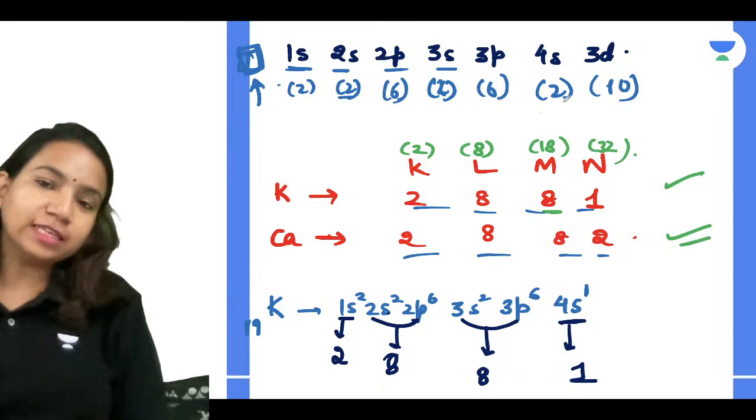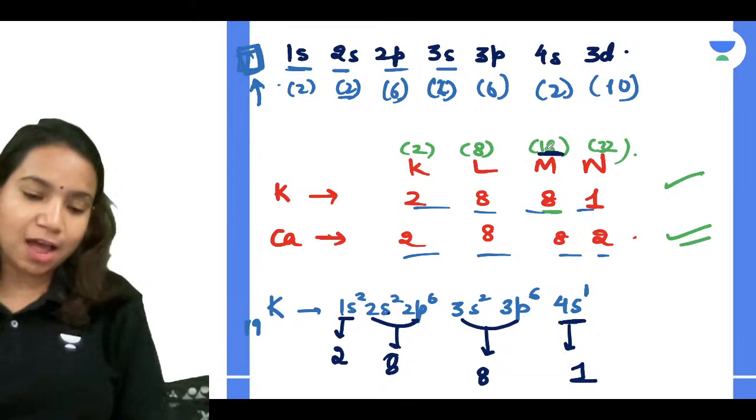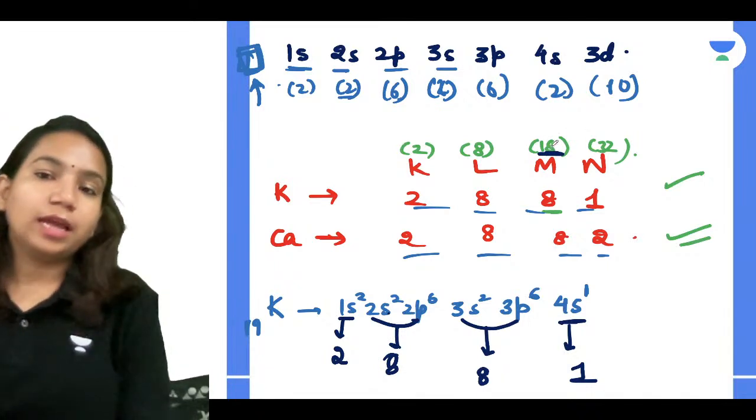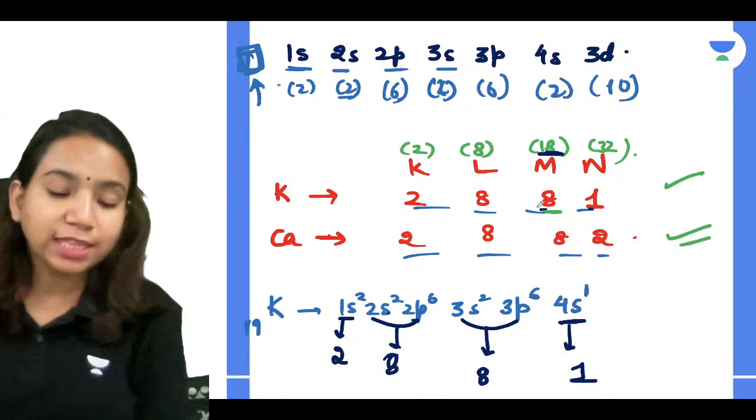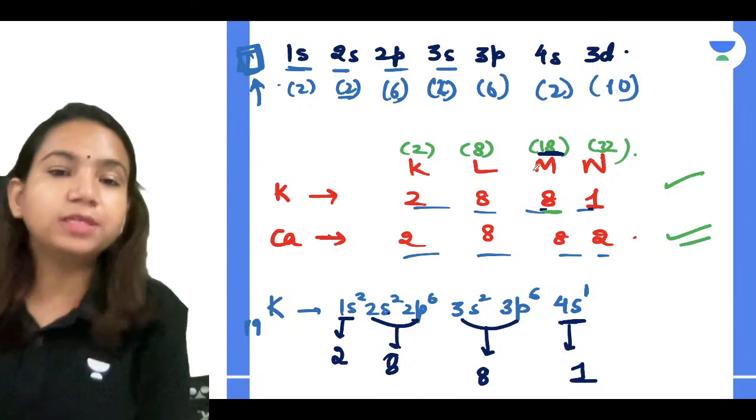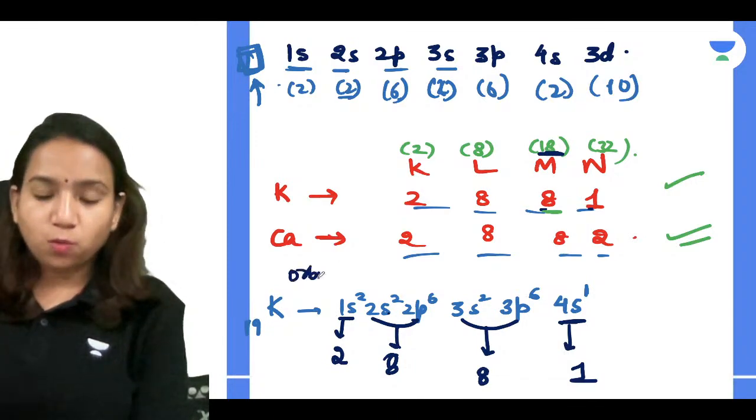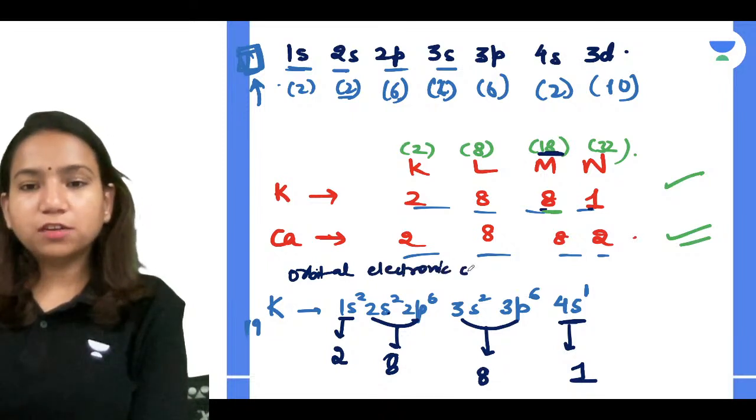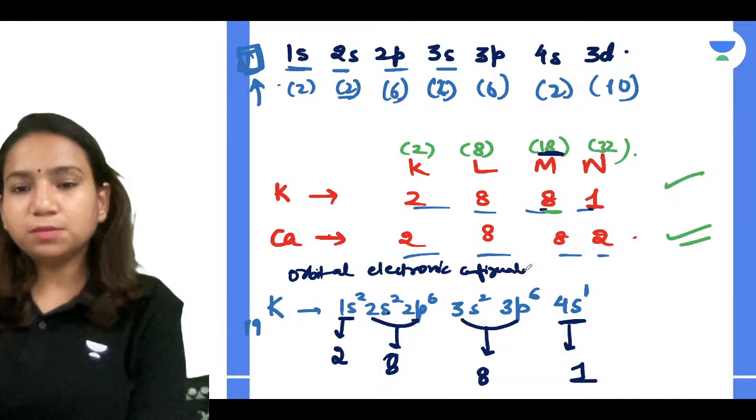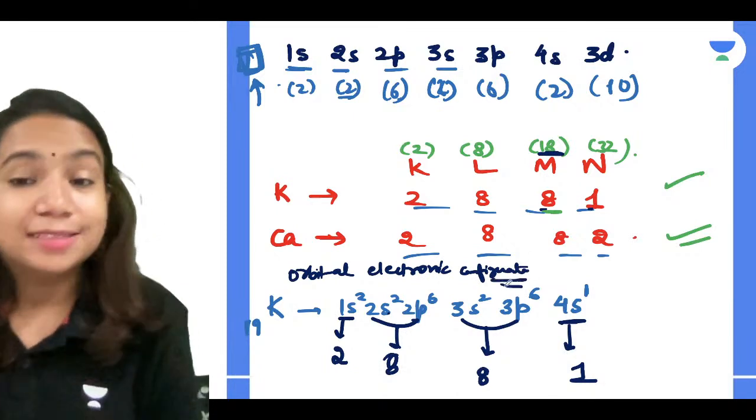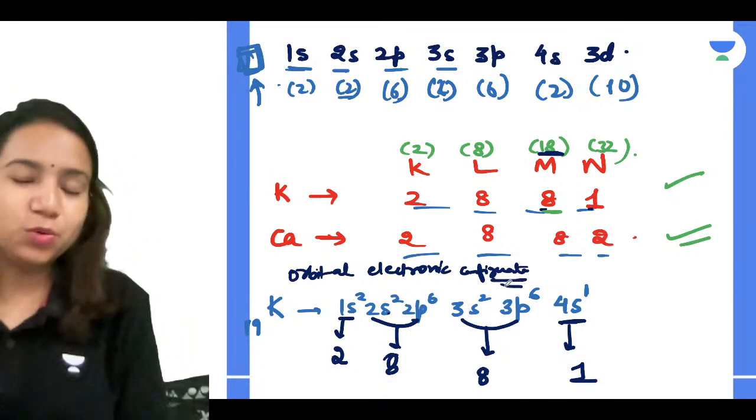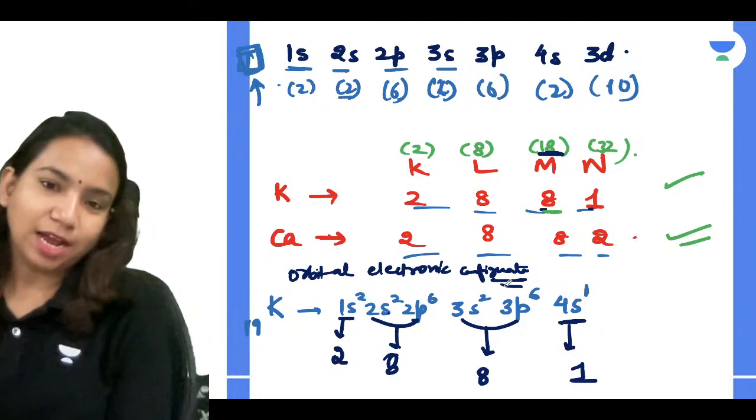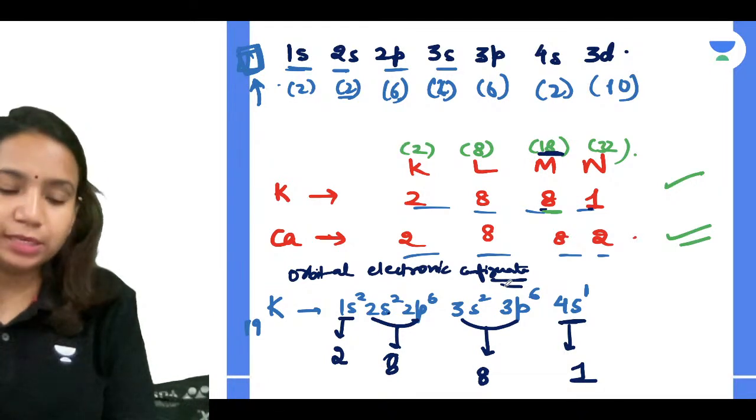In spite of the M shell having the capability to hold 18 electrons, we still don't keep 18, we keep 8 and 1, because when you check the actual orbital electronic configuration, what we found, guys, is that the 1 electron is not going in the third shell anymore, it's going in the fourth shell, and this is what we can understand. Everyone clear?